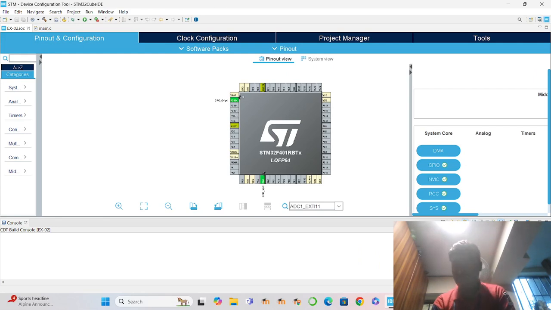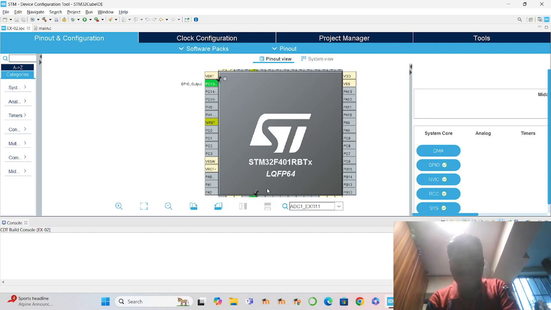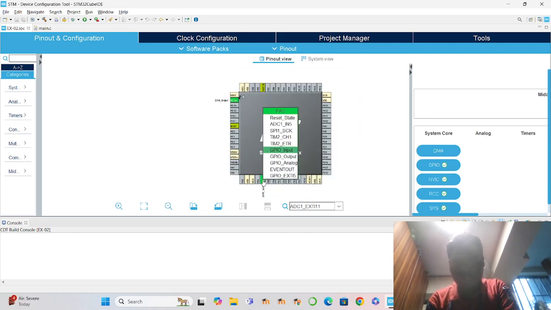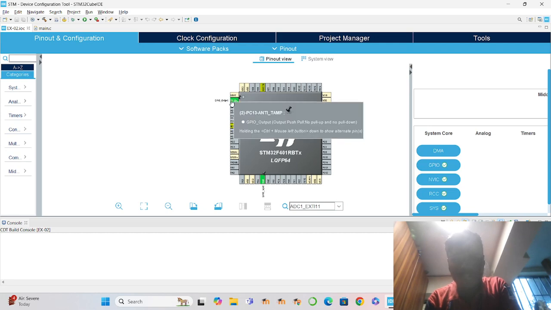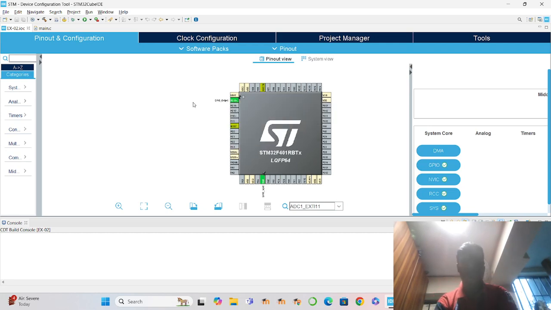Today we are going to see about simulation of push button and LED interface with ARM controller and Proteus. Now, first we need to create an STM32F401RBTx board. Next, in that, in PA5 pin, we need to put GPIO input, and next, GPIO pin number 13 we need to put GPIO output.